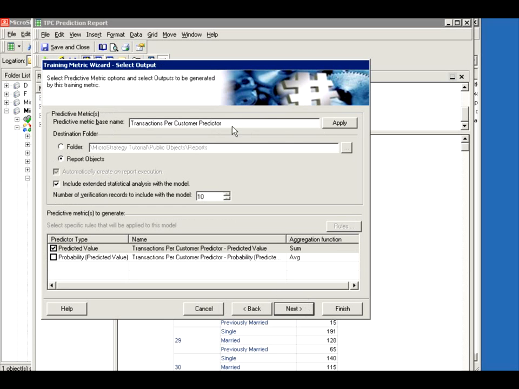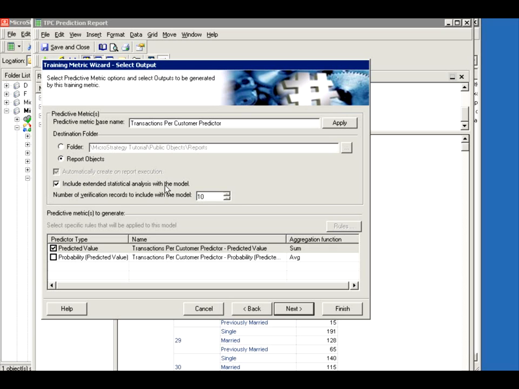Next, it's saying, what do you want to name this? Predictive metric base name. And where do you want to save it? In the report objects, but I can also save it outside as an independent one by choosing a location. I'm just going to keep it report objects for simplicity, but if you wanted to make it an external metric and reuse it in other reports, you can save it to a certain destination.